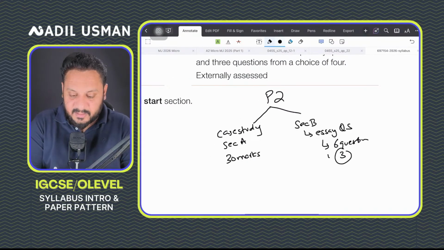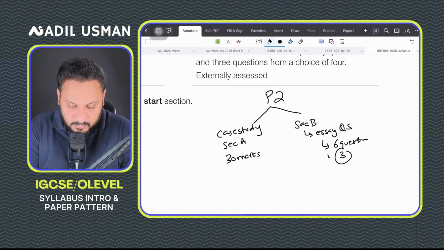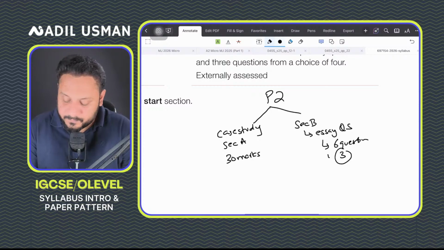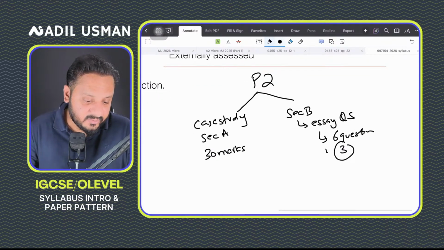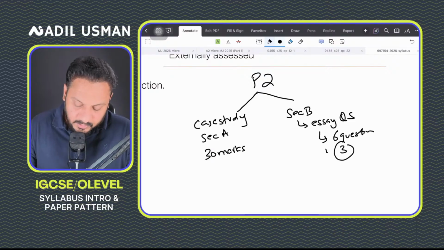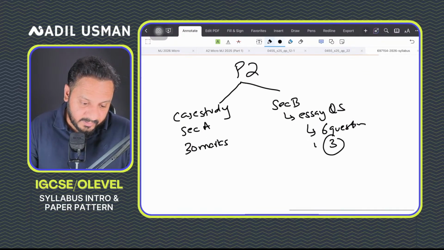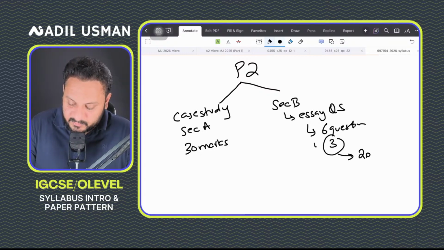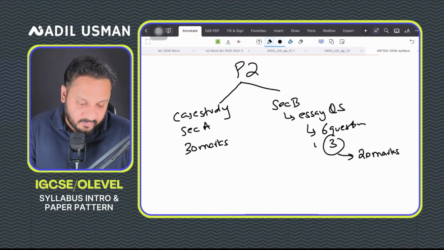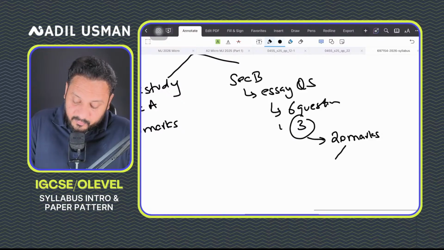So this is your syllabus as far as paper 2 is concerned. You need to attempt 3 questions, and apart from that, guys, each question that you will be doing is of 20 marks, right? So each question is of 20 marks, and this will be divided into 4 parts, that is part A, B, C, and D.